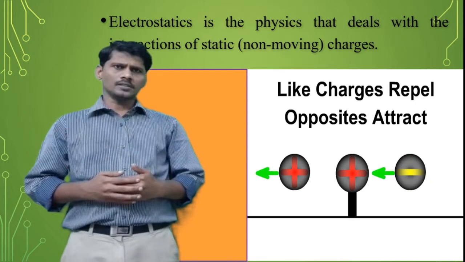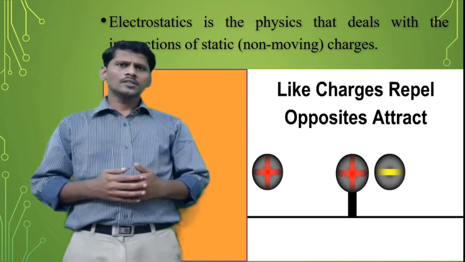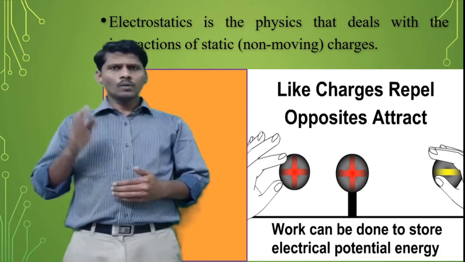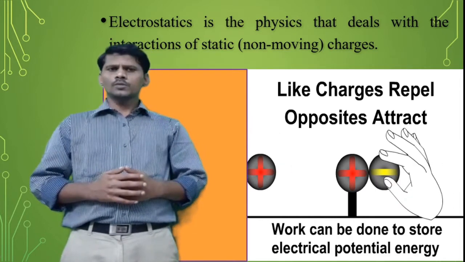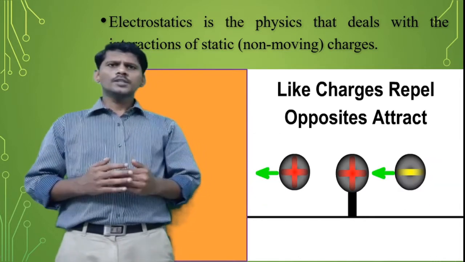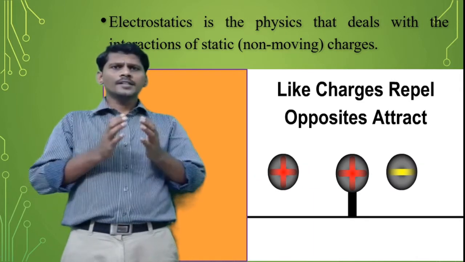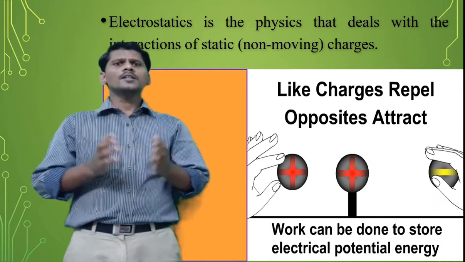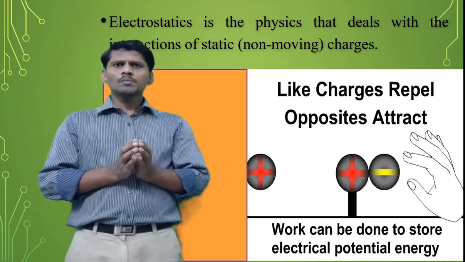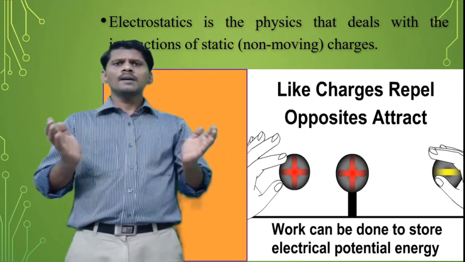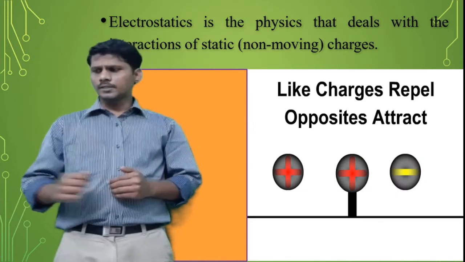Unlike charges mean charges of opposite sign, where one is a positive charge and the second one is a negative charge. A positive charge attracts negative charges and repels other positive charges. And a negative charge attracts positive charges and repels other negative charges.